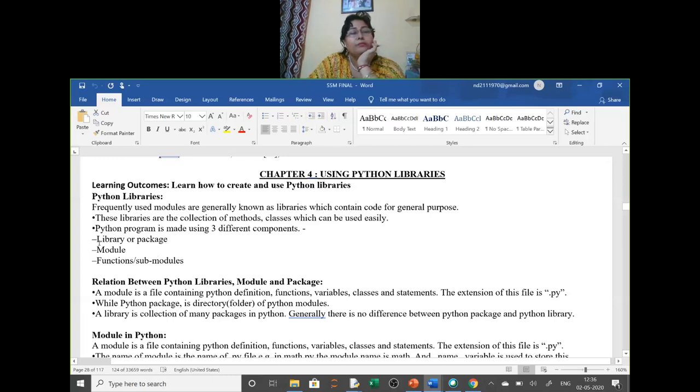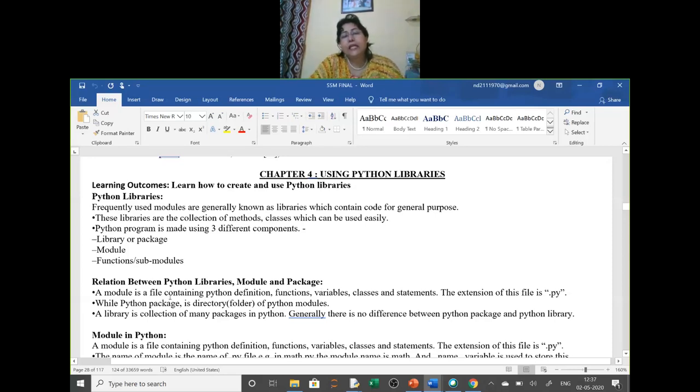Now here we will create our own modules, and in that we will keep the different functions, and then we will import our module which we have created. Till now you were importing the built-in modules which are already available. So here: libraries or packages, modules, functions, and submodules. Now the relation between these.